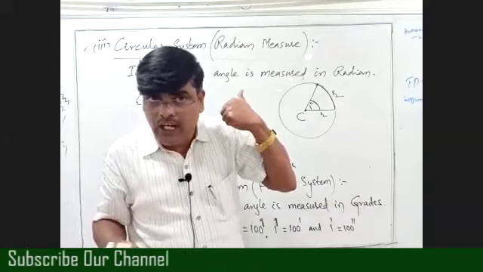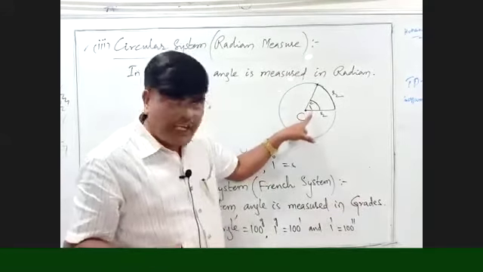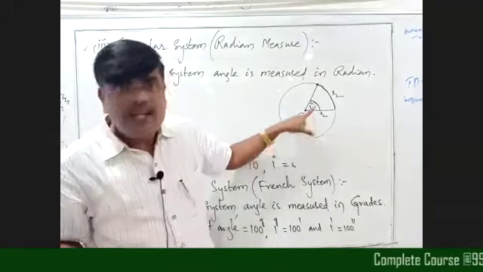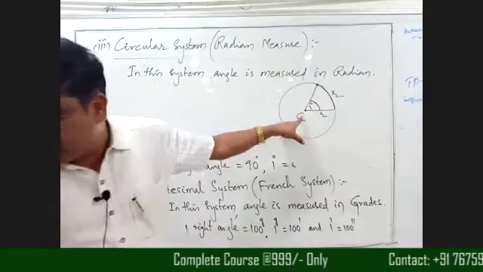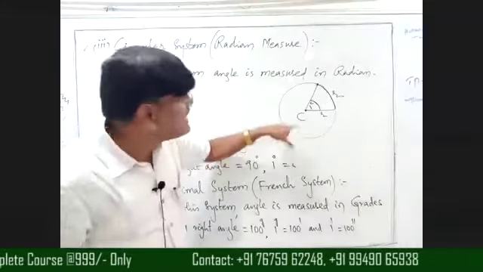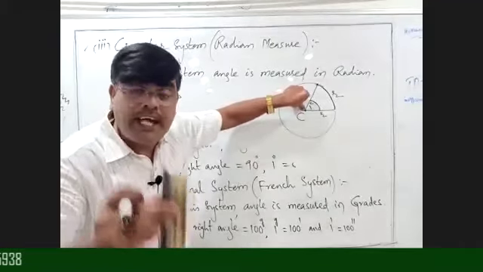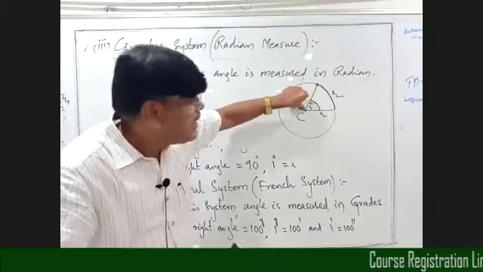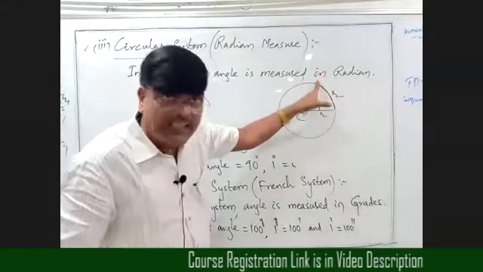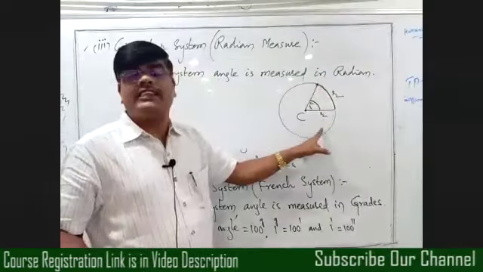Okay, now clear? Again I am repeating. 1 radian means the angle subtended at the center of a circle by an arc of length equal to the radius of the circle.